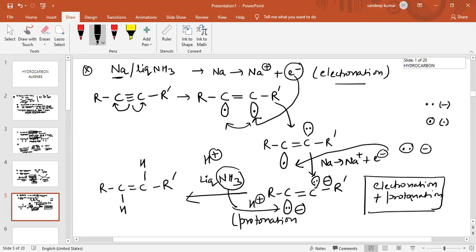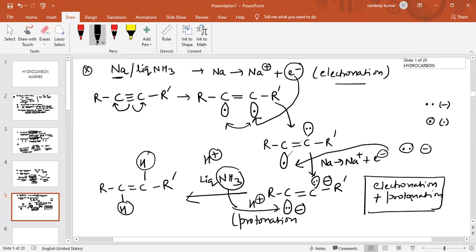So you can see, to minimize repulsion, these electron pairs come in the opposite plane. Due to these electron pairs being in the opposite plane, hydrogen will attack from the opposite plane. Therefore the trans product is obtained in the sodium and liquid ammonia case. This is basically the mechanism.